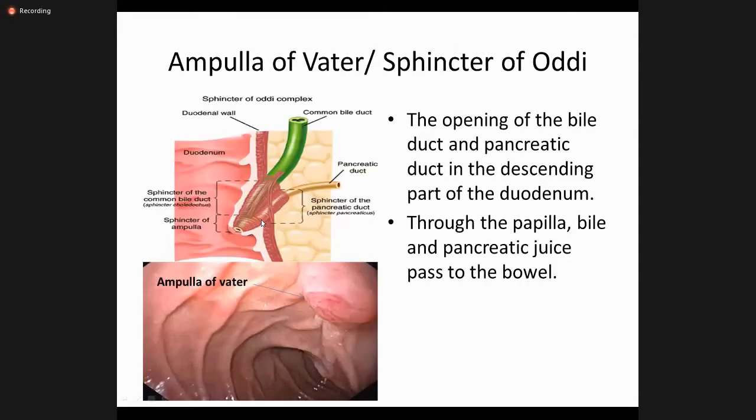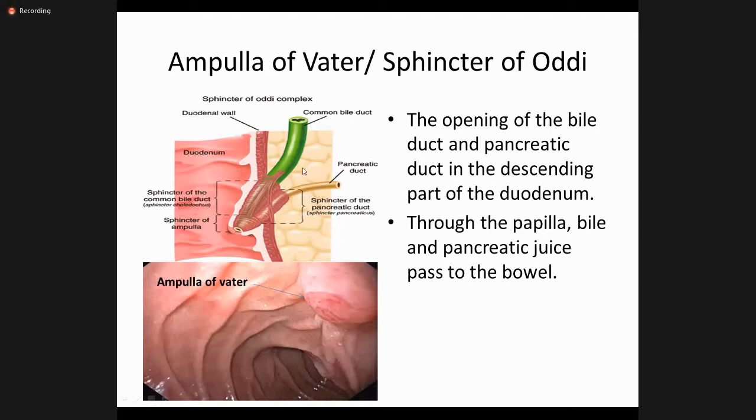Now this is a very important diagram for my presentation. This is the ampulla of Vater and the sphincter of Oddi. Some macroscopic description: this is the common bile duct, entering the pancreas.